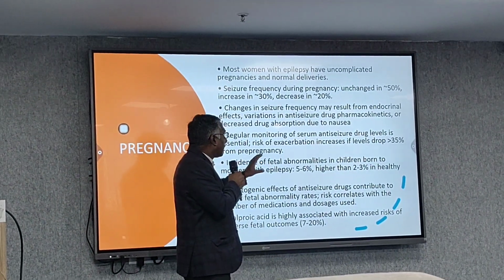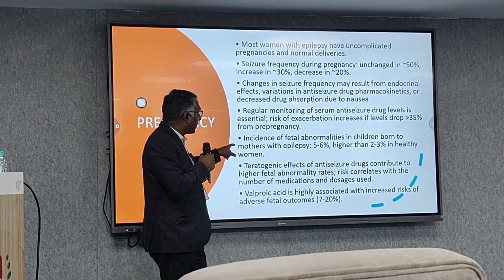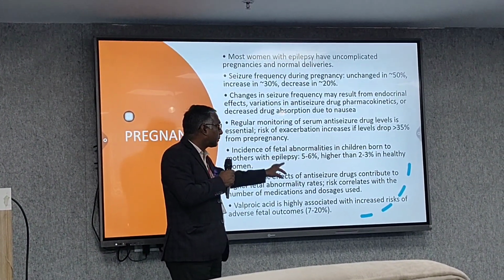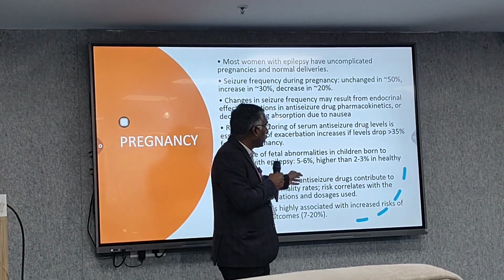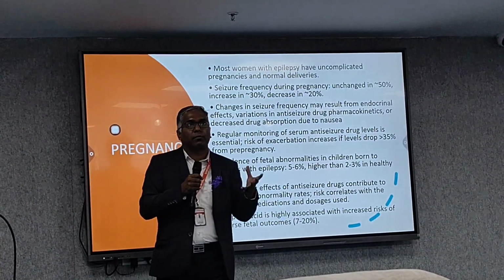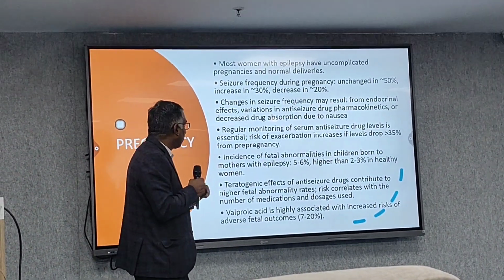The risk of exacerbation increases if the level drops more than 35% from the non-pregnant level. And the incidence of fetal abnormalities in children born to mothers with epilepsy is 5 to 6%, higher than 2 to 3% in healthy women. So the kid can also suffer, with the risk of seizures double as compared to a non-seizure mother.